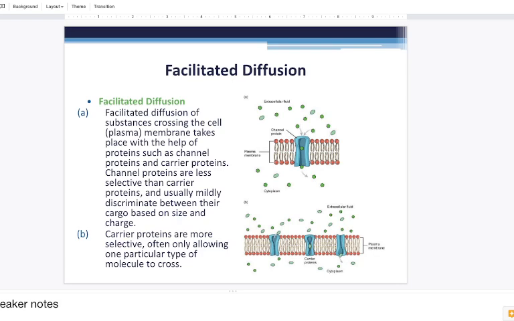Now, this still happens through facilitated diffusion, which means no energy is required, but a door is required. So the door for carrier proteins has a key. And then if the key allows entry, they will freely flow from an area of high concentration to an area of low concentration.